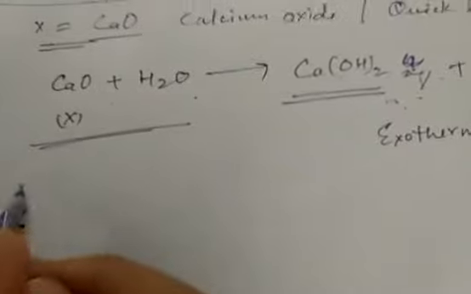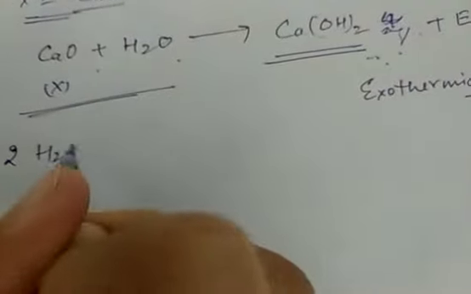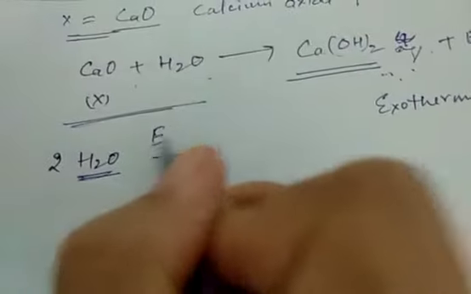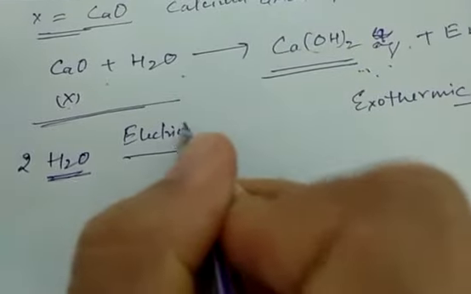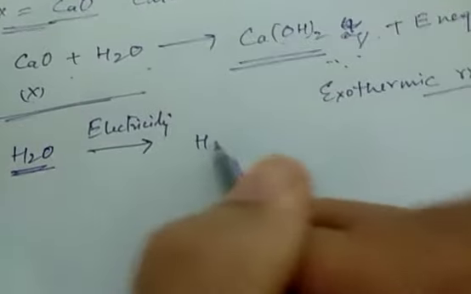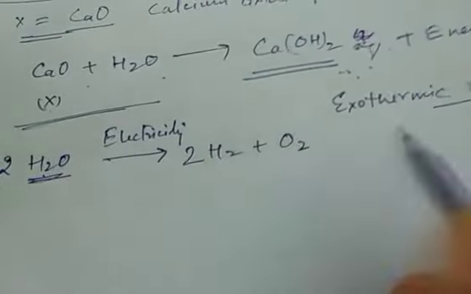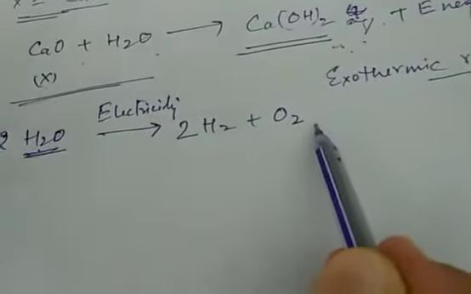You know very well. Water, H2O, on decomposition by passing electricity changes into hydrogen plus oxygen. Balance the reaction: 2H2O gives 2H2 plus O2.